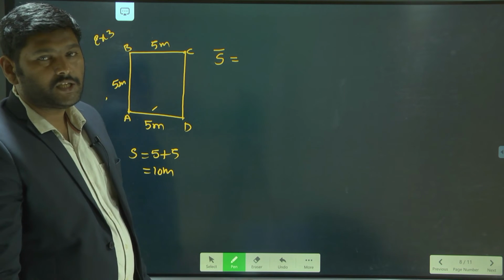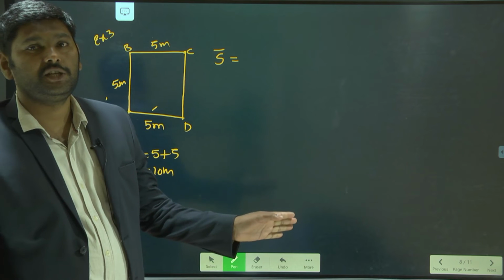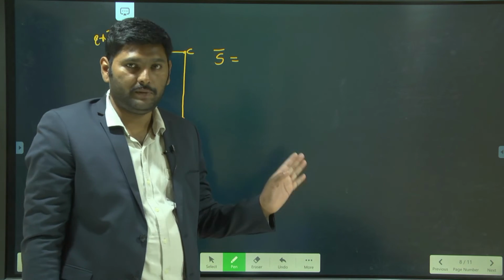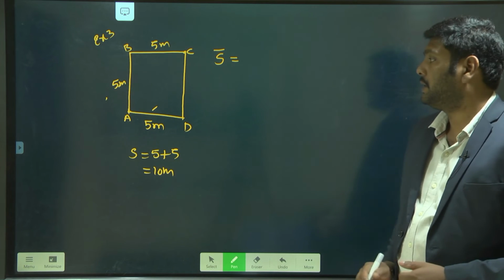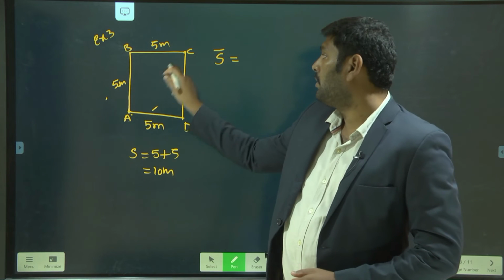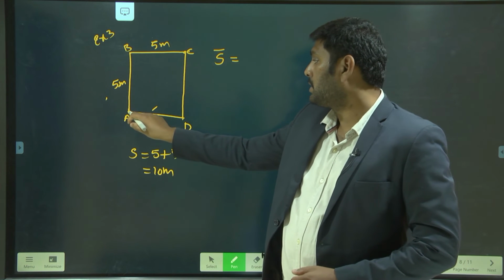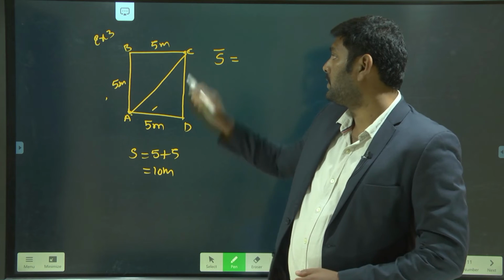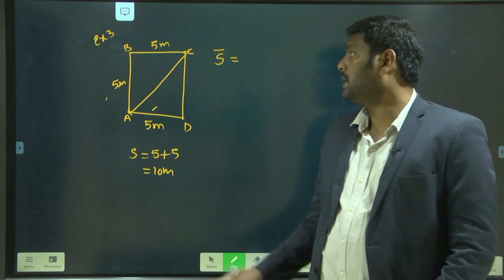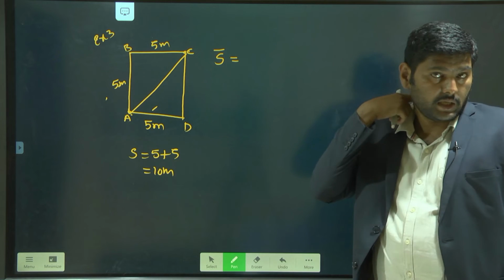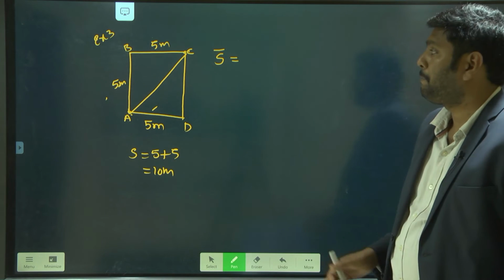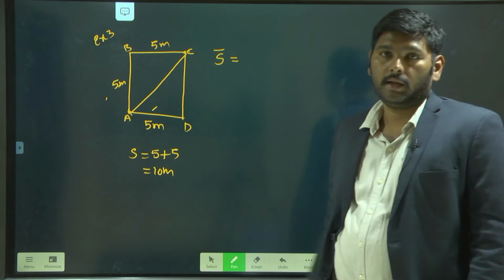You know, displacement is nothing but the shortest distance between the initial and final position. Here the initial position is A, the final position is C, so the shortest distance becomes this one. If you observe, the whole thing looks like a right angle triangle.